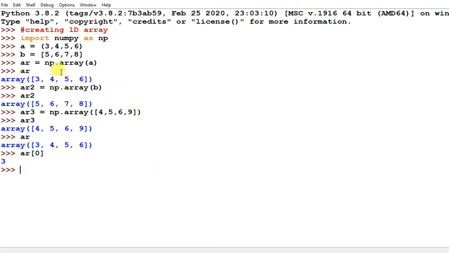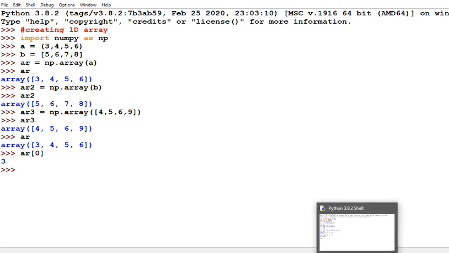So the first, creating 1D array using array function, creating NumPy array using array function. With the help of array we just have to pass the list or tuple, so that will convert it into array.